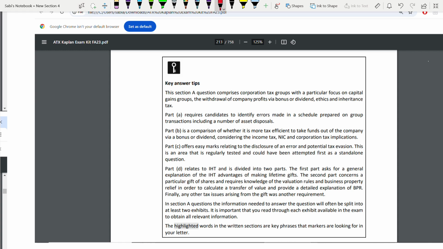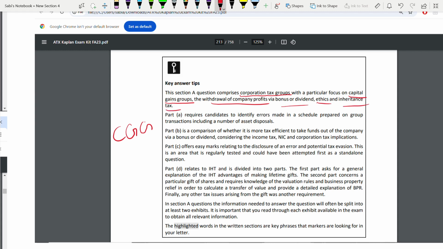This question is about corporation tax groups. It is focusing mostly on capital gain group. They are having some capital transaction, selling of shares, selling of building. These are capital nature goods. So you have to see whether they are part of a capital gain group or not. If they are part of a capital gain group, it's a no gain no loss transfer among them. They can utilize the losses among them. And that's the first part. Second part is withdrawal of company profits via bonus or dividend, and ethics is the third one, and inheritance tax. 4 areas they are asking you.